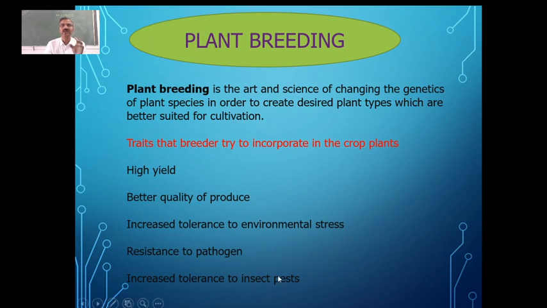So they need to be resistant against these pathogens. And they should be tolerant to the insect pests. So there are so many insect pests which are damaging almost around 30% of the plants, or you can say the crops. So that's why these are all the important traits which they try to incorporate, which they look for whenever they go for plant breeding.